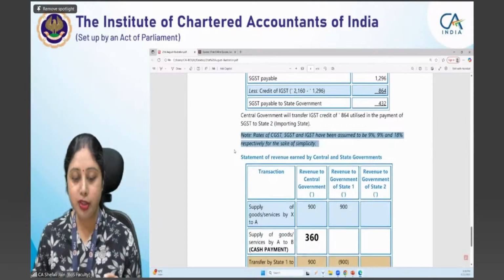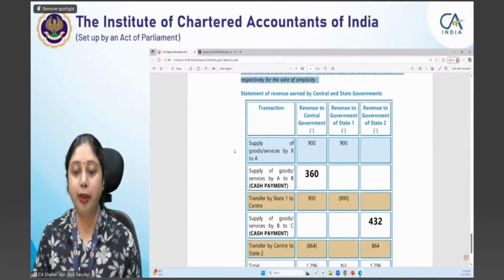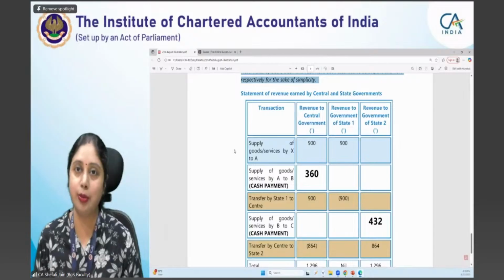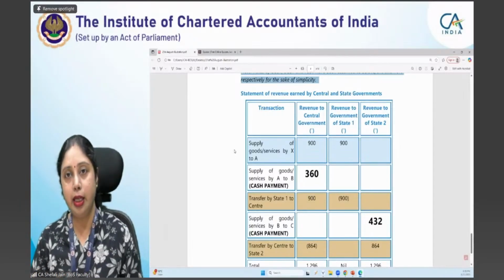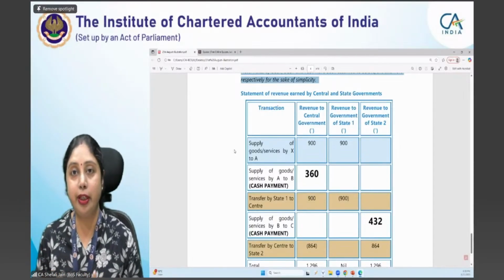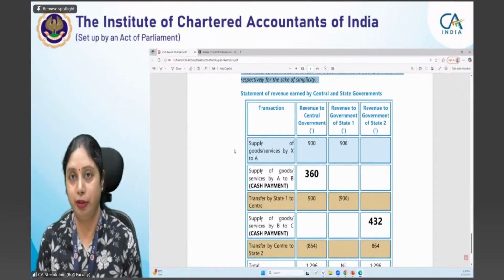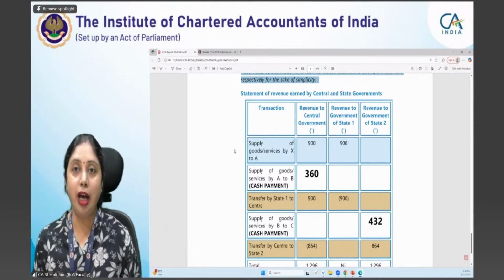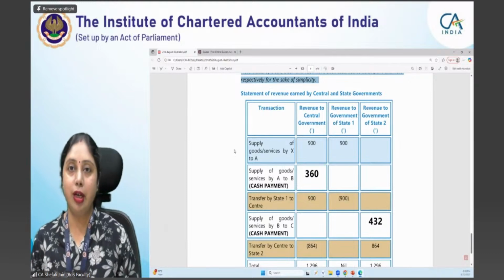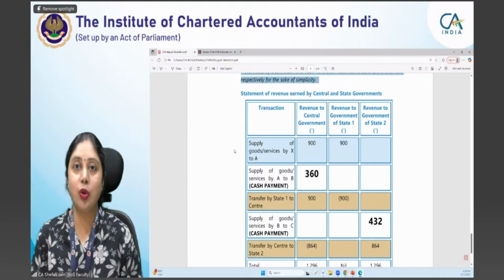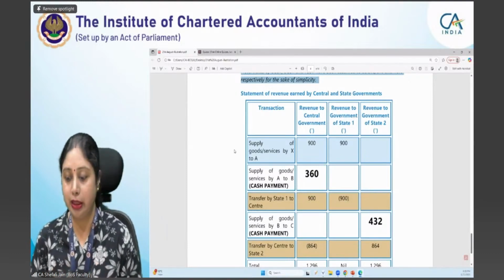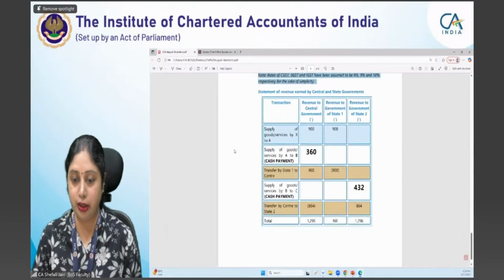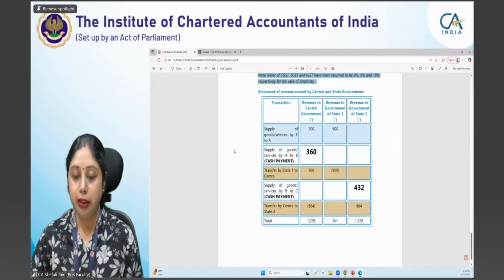Only problem which students generally have is in this statement of revenue earned by central and state government. कि अब ये हमने ITC यूज कर लिया, सब कुछ कर लिया, अब एक अकाउंट से दूसरे अकाउंट में हमने कंसोलिडेटेड फंड की बात की थी, अगर आपको ध्यान हो चैप्टर 1 में we have discussed about consolidated fund. So there we had understood that every government has its revenue in its consolidated fund. तो हम अगर उस अकाउंट की बात करें तो उस अकाउंट में कैसे पैसे एक जगह से दूसरी जगह जा रहे हैं इस पर्टिकुलर ट्रांजेक्शन के अंदर, इस एग्जाम्पल के अंदर, that is the main concept.